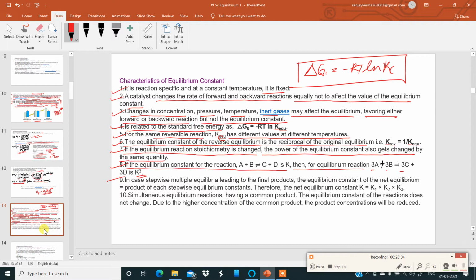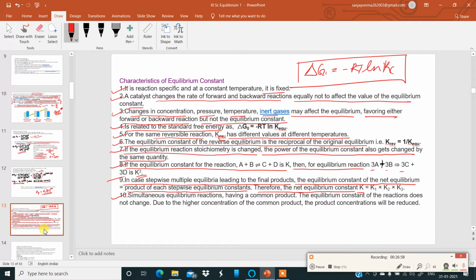Number 9. In case of stepwise multiple equilibria leading to the final products, the equilibrium constant of the net equilibrium is equal to the product of each stepwise equilibrium constant. Therefore, if a reaction is happening in more than one step, the net equilibrium constant K will be equal to K1 times K2 times K3.